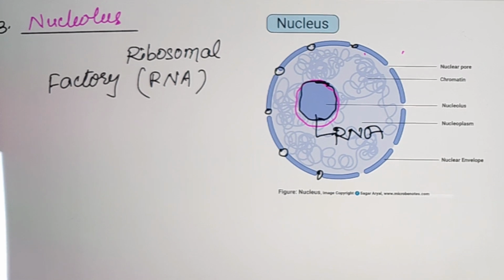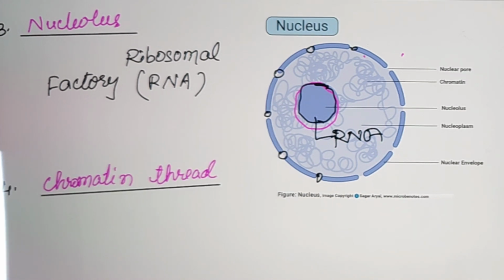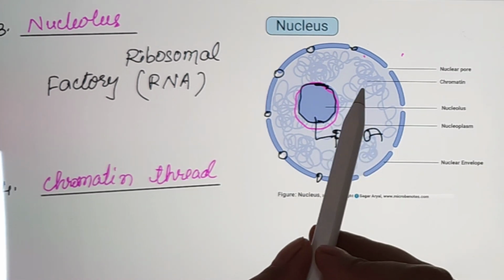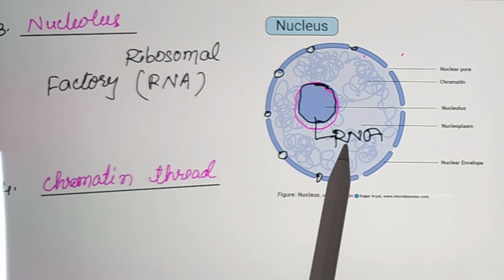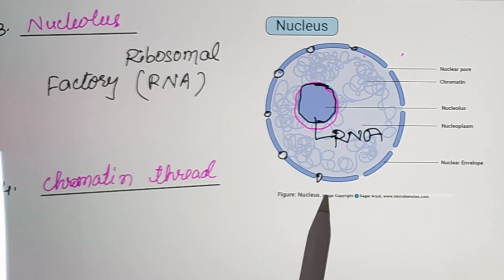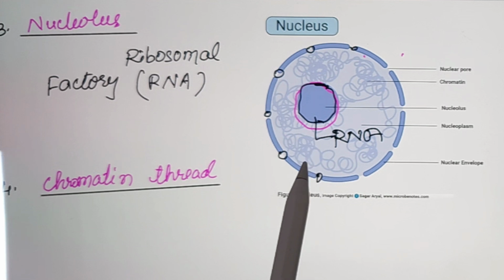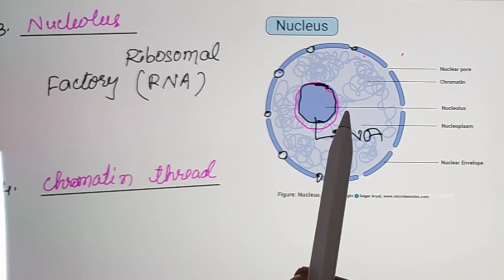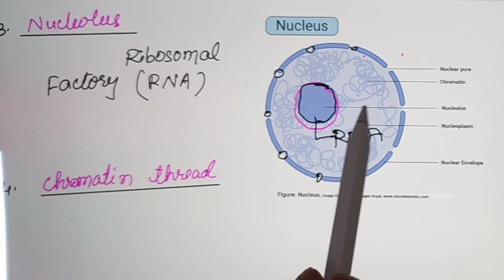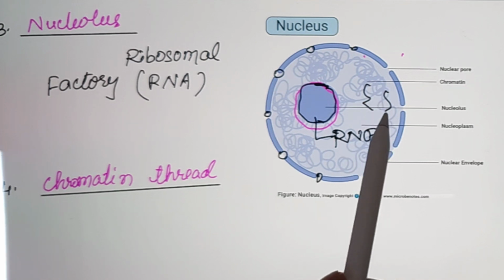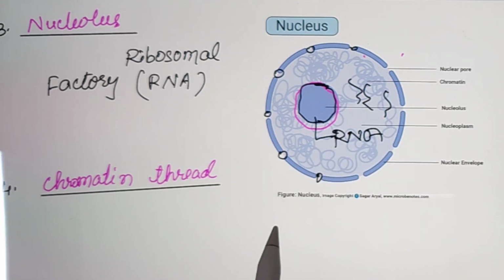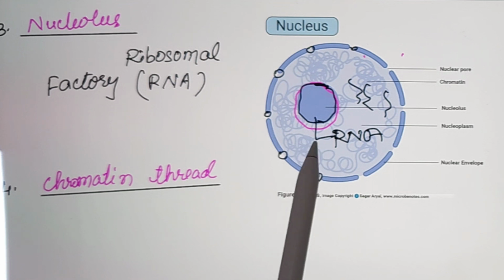Now next is chromatin thread. This thread-like structure present in the nucleoplasm is called chromatin thread. It is intermingled, meaning mixed together, forming a network called chromatin material.